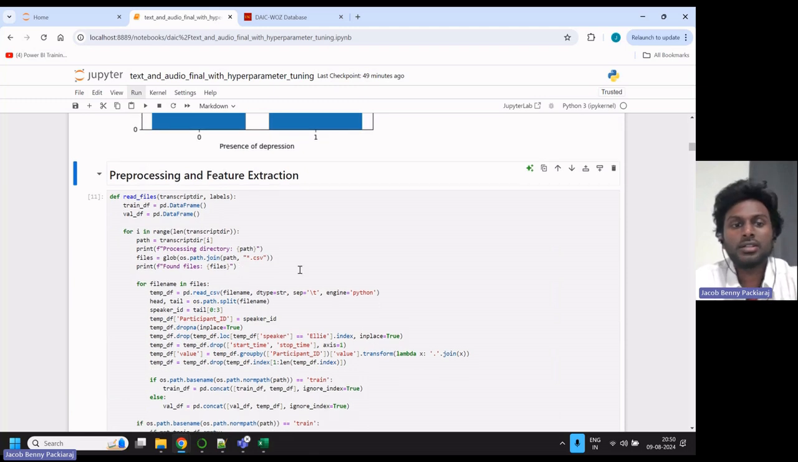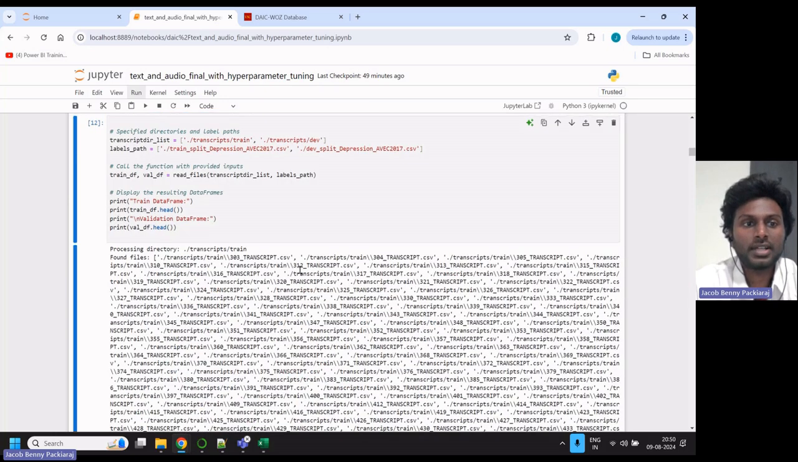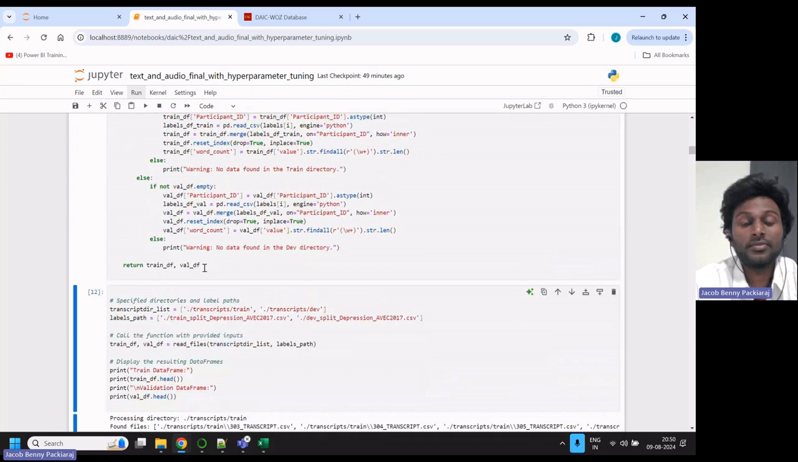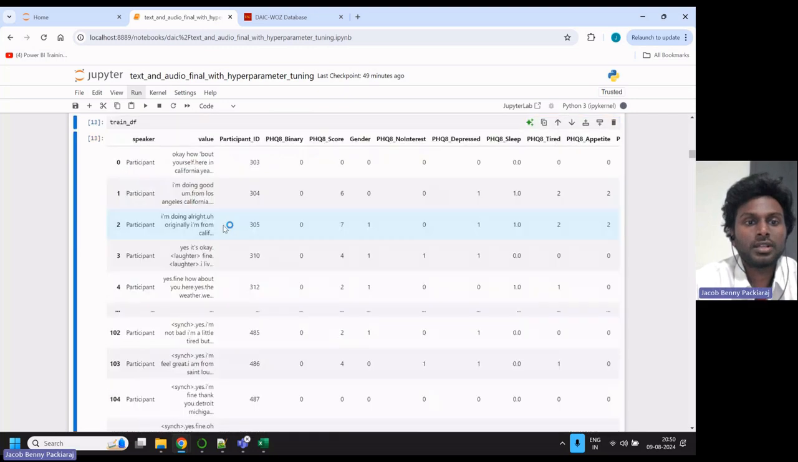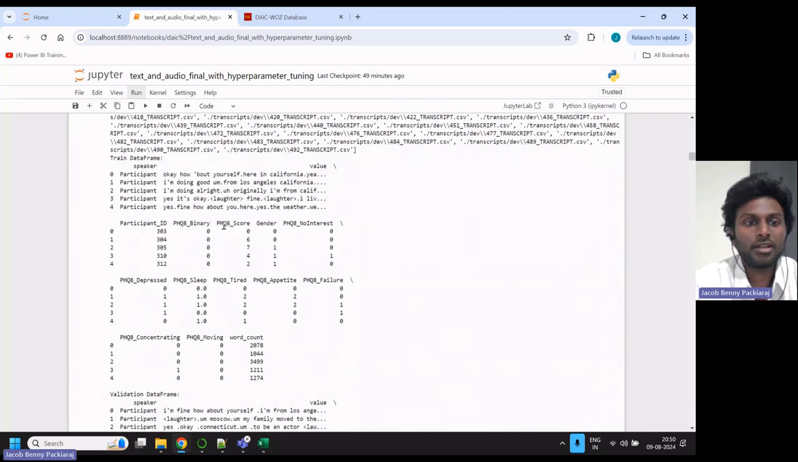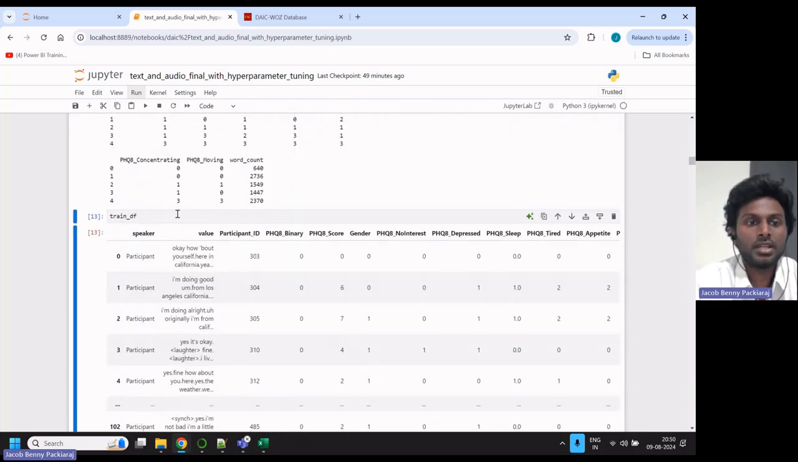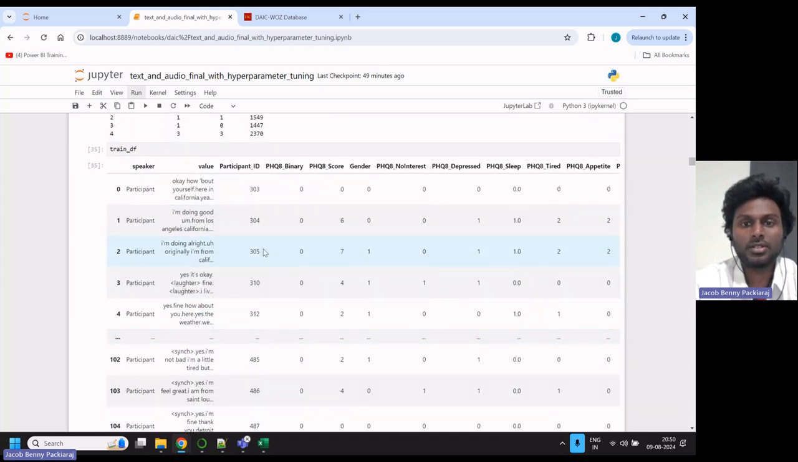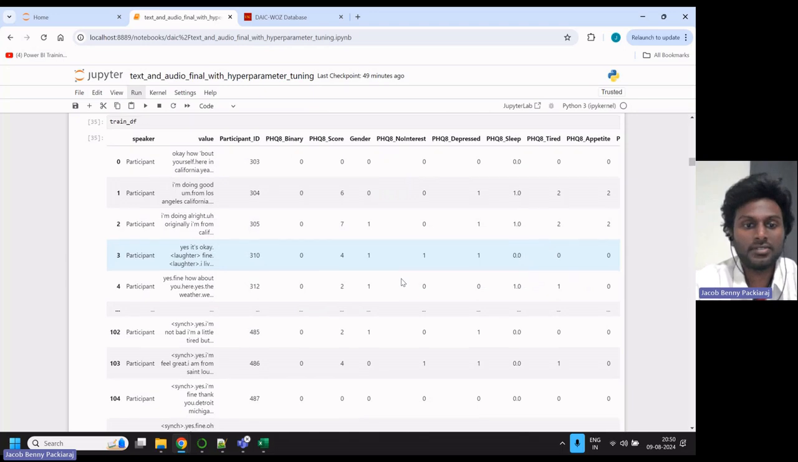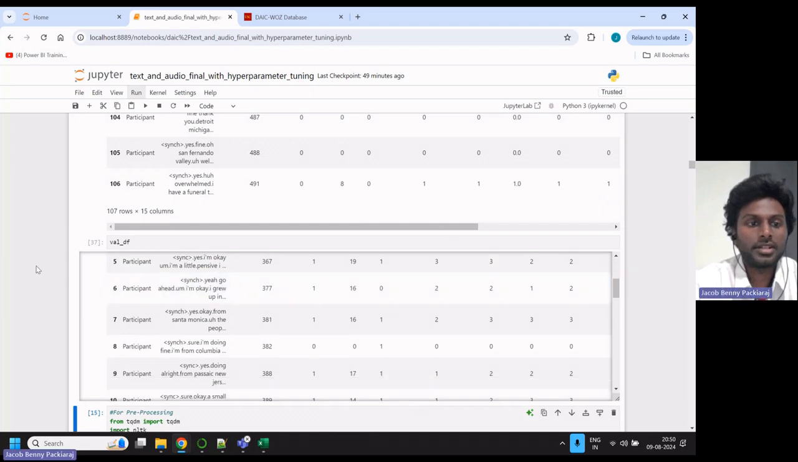Going forward, I'll be doing the feature extraction and the pre-processing steps on the transcript files. I have loaded the files back into the train and validation data frames. Here I have run through all the individual CSV files to read only the participants' information. This is the train data frame, with the conversation and all the other parameters from the training file. Similarly, this is the validation data frame that is generated.